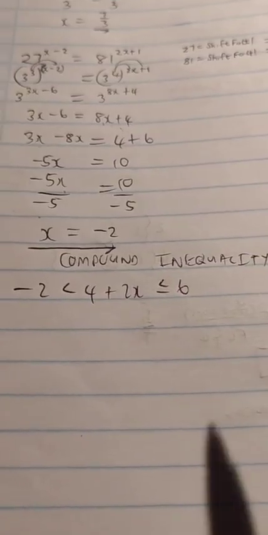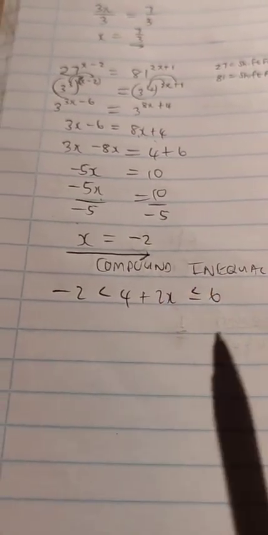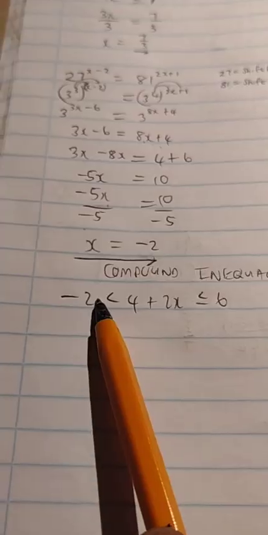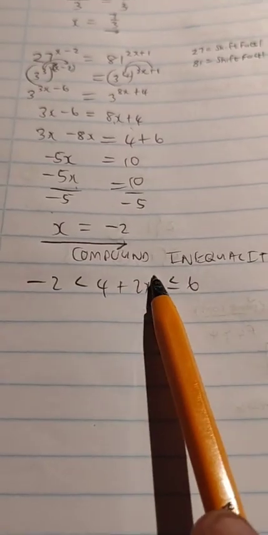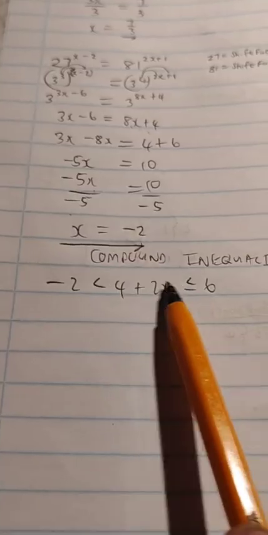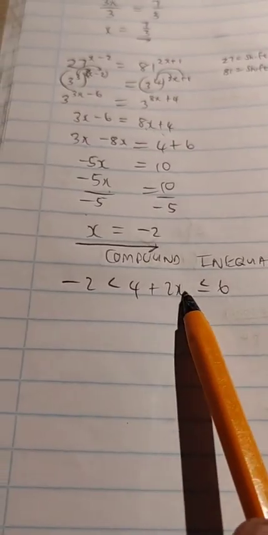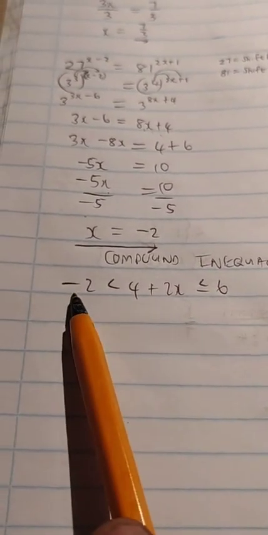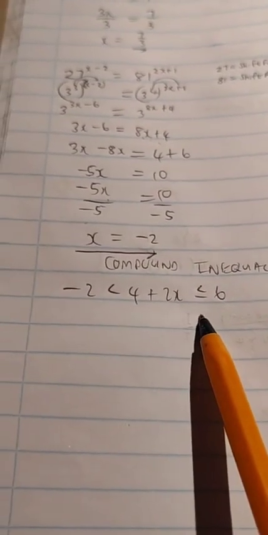Okay, so I repeat again, this is a compound inequality. We call this a compound inequality. Why? Because it possesses the area of minimum term or smallest term, the area of biggest term, whether it's included or not, and then of course the expression that lies between -2 and 6. So we are now required to find the value of x, which will make this entire inequality lie between -2 and 6, where 6 is included. So we want that family of values that basically will show us that being the situation.